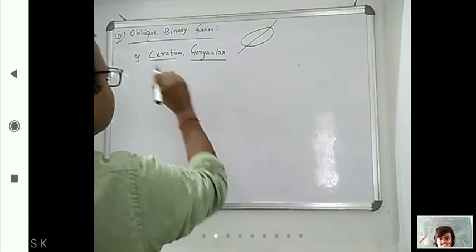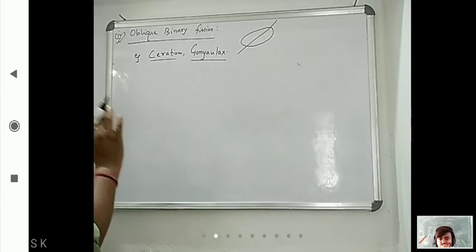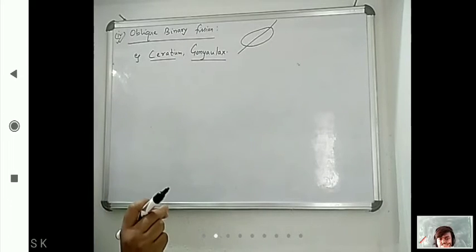So be careful on this. Oblique binary fission has what examples? Ceridium and Goniolax.